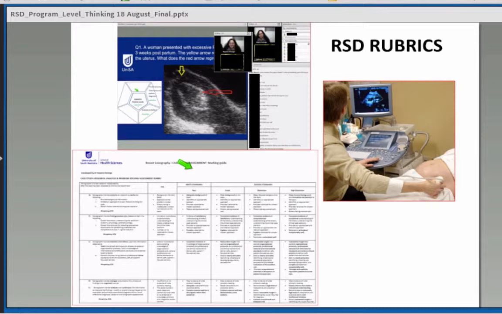Because we had written the assignments in some format or the other of case studies. For example, I do posters with obs and gynae, with superficial parts we use e-portfolio assignments. So it's all in different ways, but they are case studies. Whereas with musculoskeletal, there is some research appraisal of journal articles, and they've got to discuss it with supervisors, so all in different formats. Once we knew what our assignments were going to be, it was easier to develop rubrics.